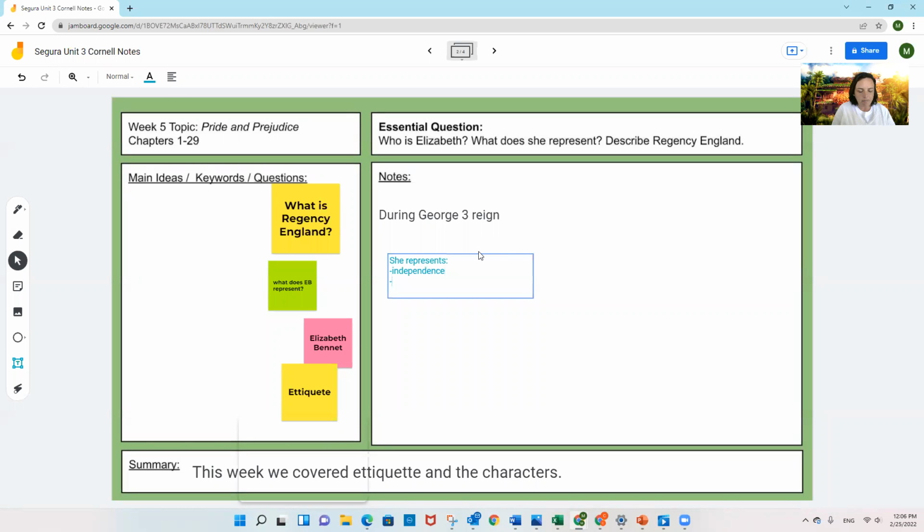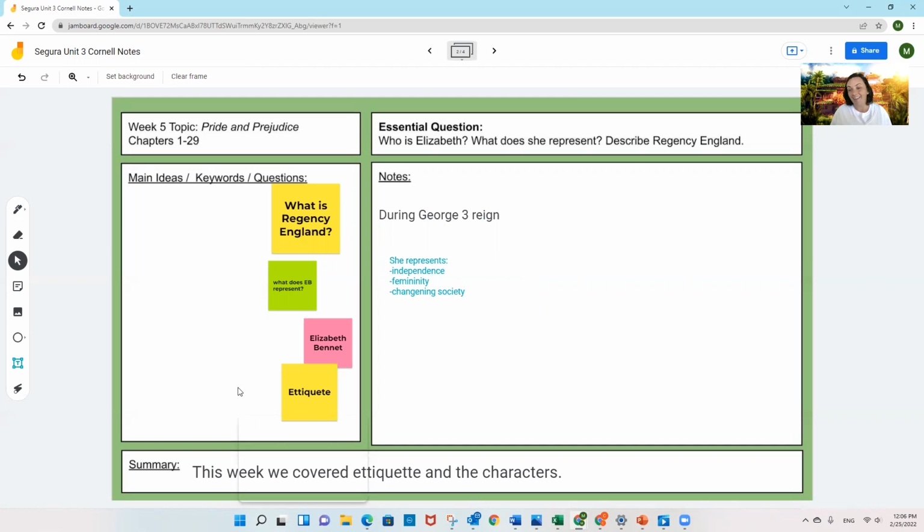And I want you, just like before, to fill in a few things in each section. In these 2 columns, you're going to fill in at least 2 items. And then you need at least 1 sentence down at the bottom, 1 or 2 sentences. So these don't have to be full sentences up here. They can just be notes that you take in live class. You should take them from class or the recording, okay? Independence, femininity. And if you spell things wrong, it's okay. That's not what I'm grading on. I'm grading on if you're participating and interacting with the information in class. Okay, so we want several things in each one.